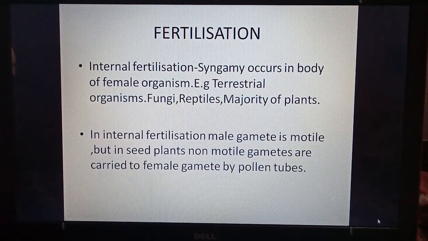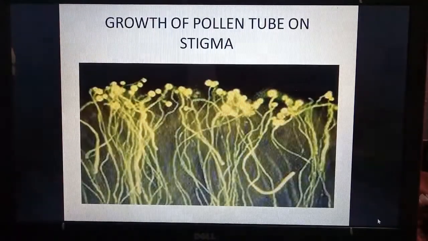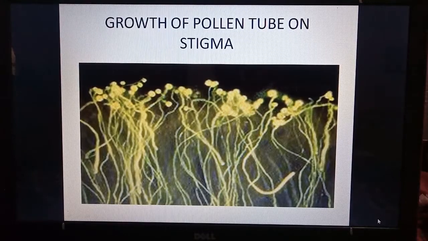We know that in angiosperms, or flowering plants, the pollen grain lands on the stigma and then the male gametes are moved by the pollen tube. In this diagram, we can see growth of pollen tubes on the stigma. On the top, we can see circular dots, they are pollen grains, and the tubes in flowers. This is an image taken from an electron microscope.